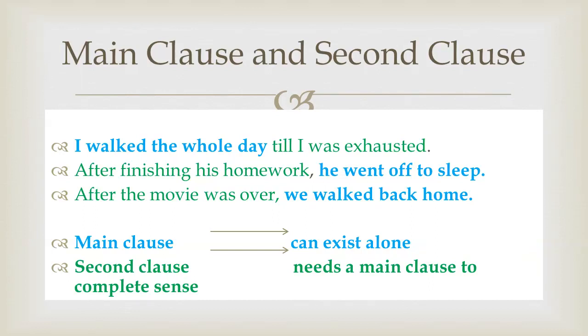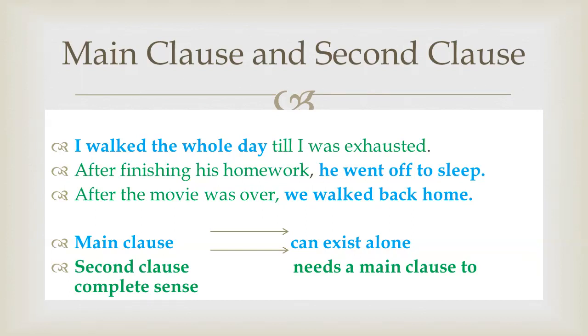This clause is giving complete meaning on its own, so this is the main clause, highlighted in blue color. The second clause is a clause that needs a main clause to give complete sense. "Till I was exhausted": as we have discussed earlier, the use of the word "till", a conjunction, shows that it needs some main clause to give complete meaning. So highlighted in green color is the second clause.